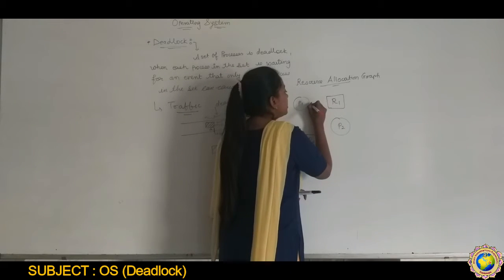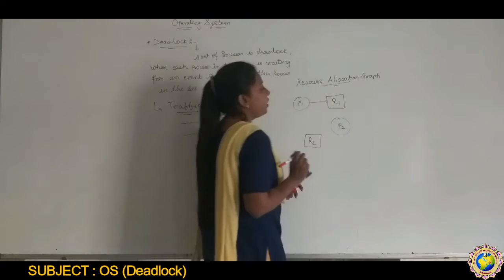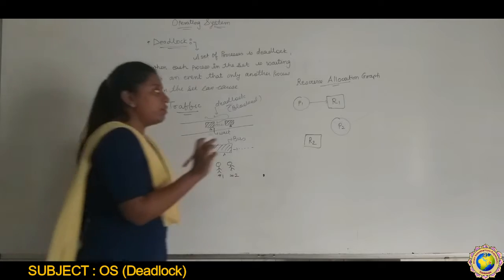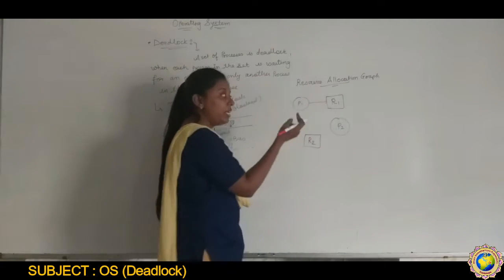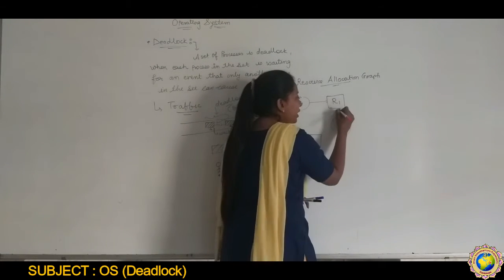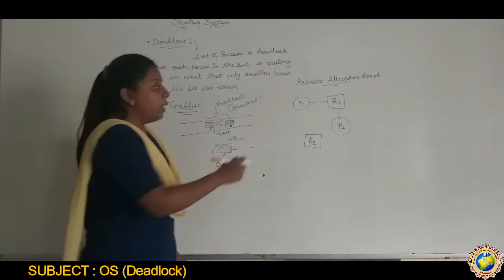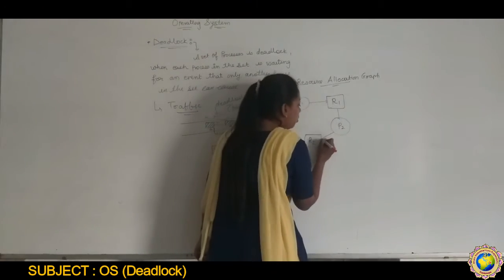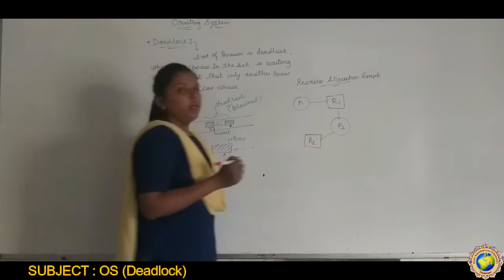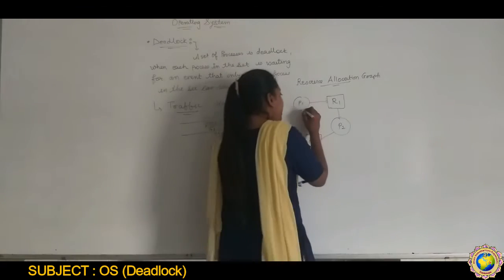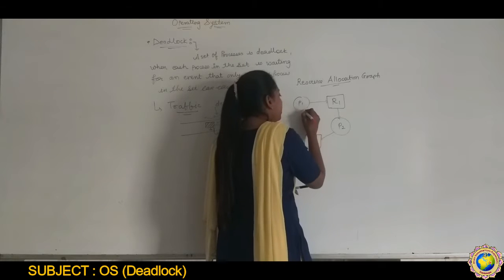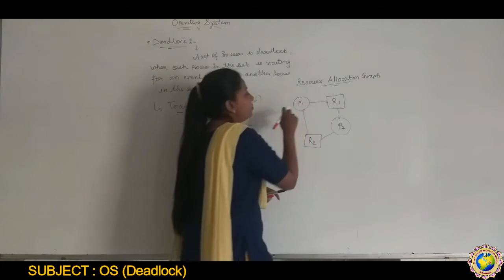P1 is requesting R1, but R1 is already allocated to P2. P2 is requesting R2, but R2 is already allocated to P1.